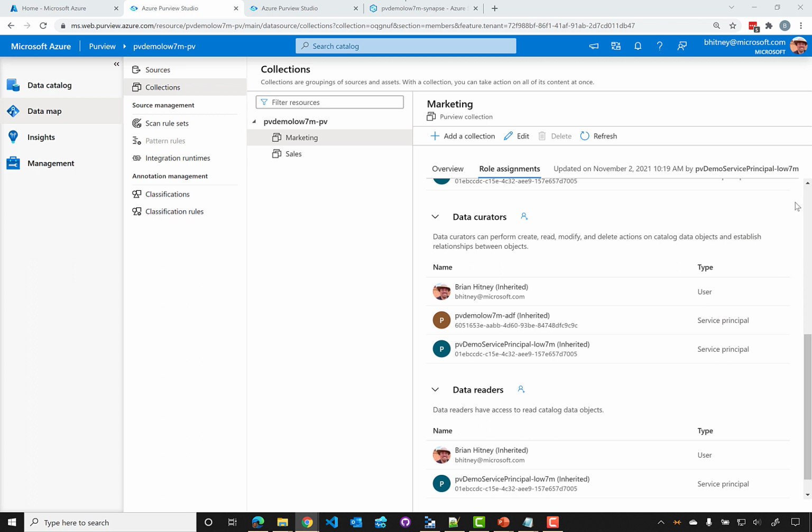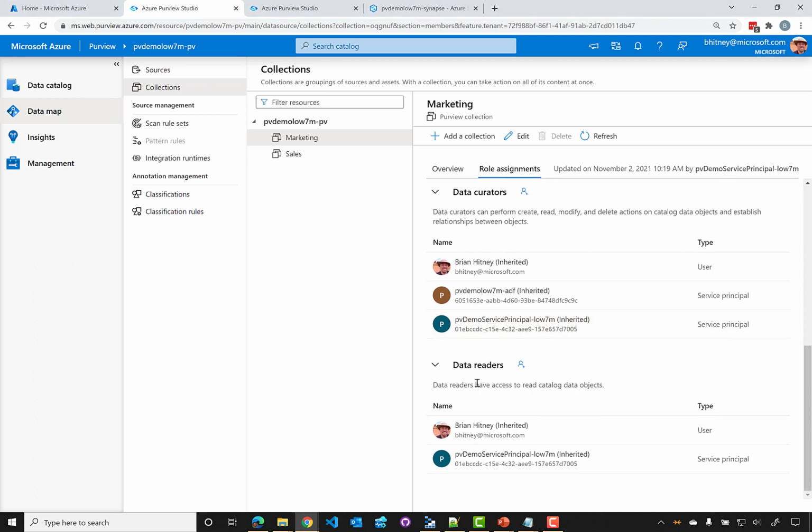And then finally, data readers at the bottom. These are very similar to a data curator, except all of their permissions are read-only to the data map, so they can go in and browse all of the resources. So this would be the most frequently used by the users in the organization who are trying to browse and understand the data estate. So let's go back and look at the sources again.